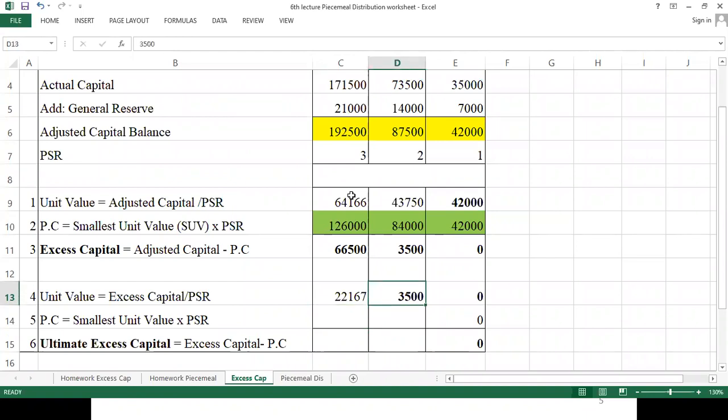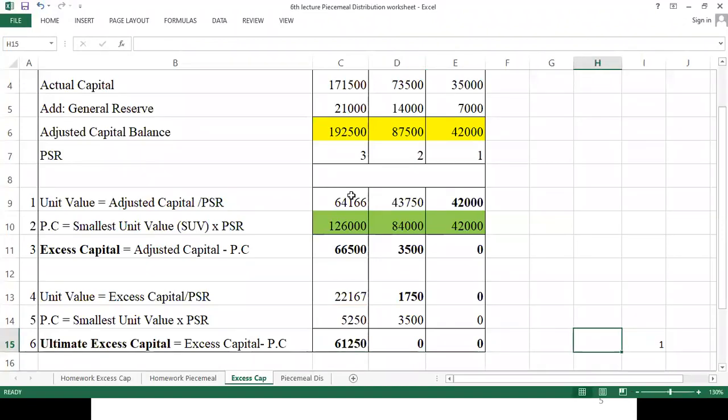3,500 divided by 2, so here the amount will be different. 1,750. Okay. So here it comes 3,500, and here it comes to 5,250 if I'm not wrong. Is it correct? So my ultimate excess capital is 61,250.